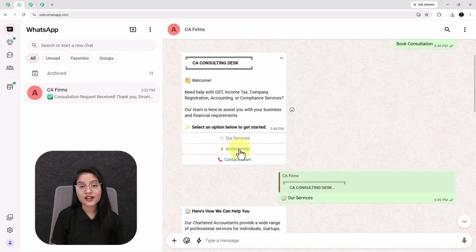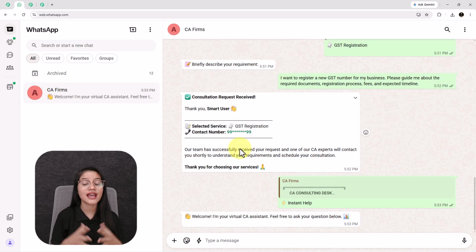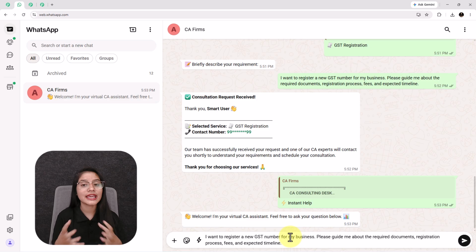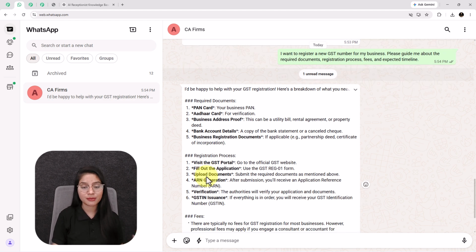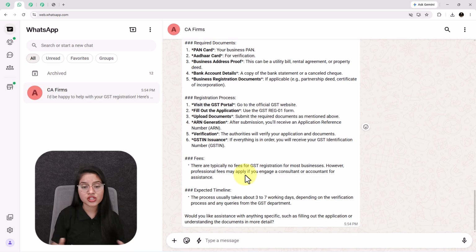See, once I click on this instant help button, immediately a virtual AI assistant takes over the conversation and sends me a message like, welcome, I am your virtual CA assistant. Feel free to ask your question below. Now let's say I again send the same requirement that I have shared with the chatbot. See, the assistant instantly guides me professionally by sending me the required documents, details, registration process, fees related information and expected timelines.